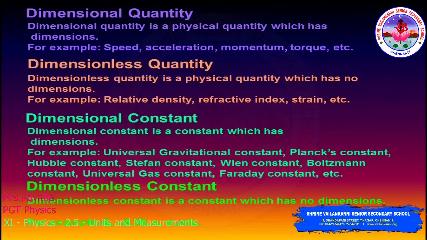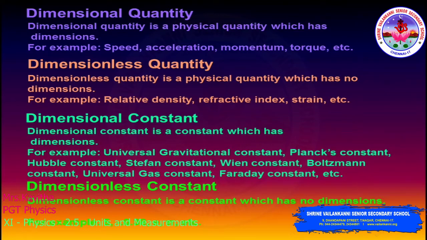Okay, so dimensional constant is nothing but a physical quantity which possesses dimensions and has a constant value. Both constant value and dimensions: that is called a dimensional constant. The universal gravitational constant, Planck's constant. These all contain both the dimensions as well as a constant value.